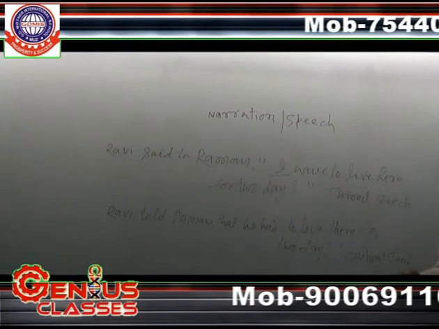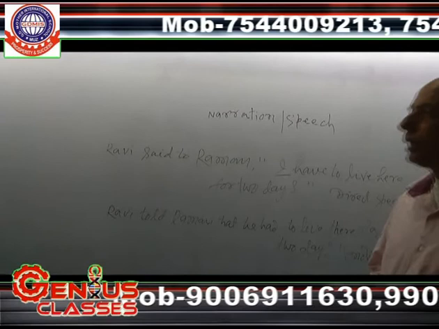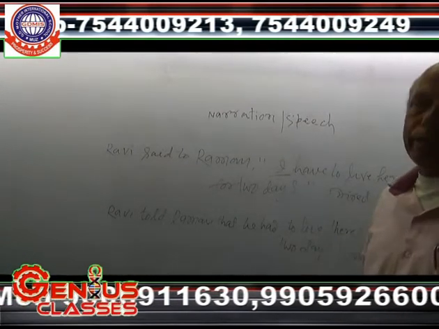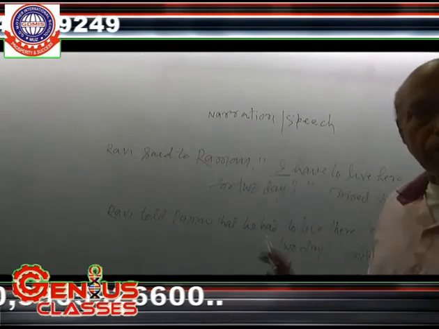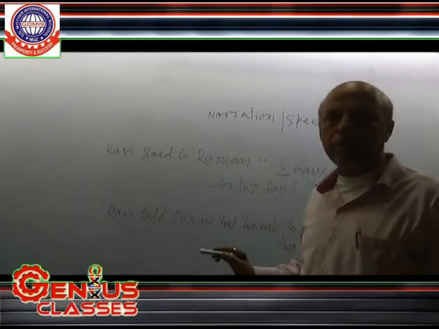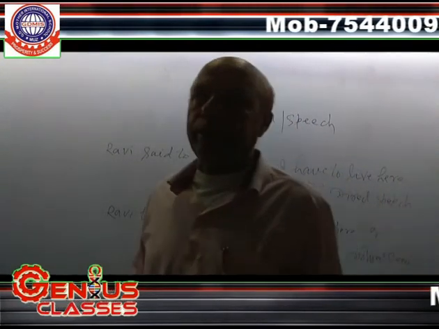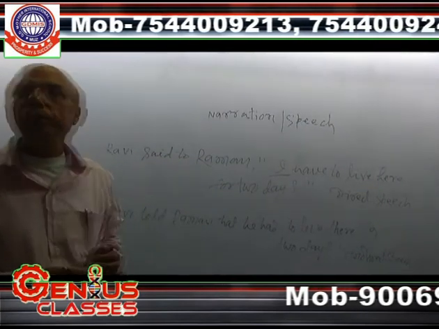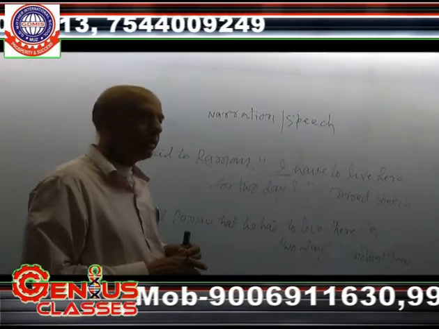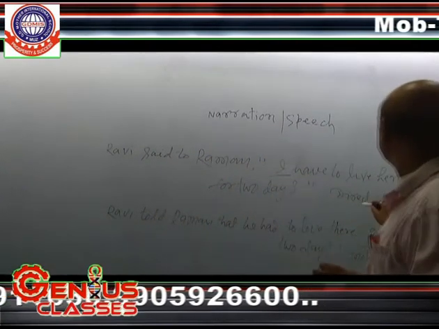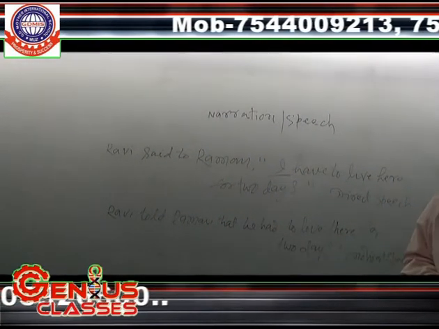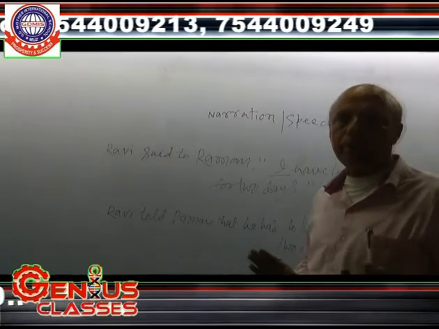And thereafter, all those rules that have been described must be followed by you in the course of changing from direct to indirect. First of all, we have to learn how to change tense, how to change person, and some of the words like here, there, today, that day must be remembered.